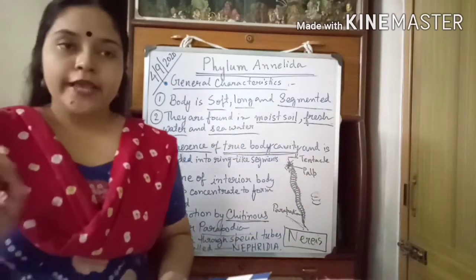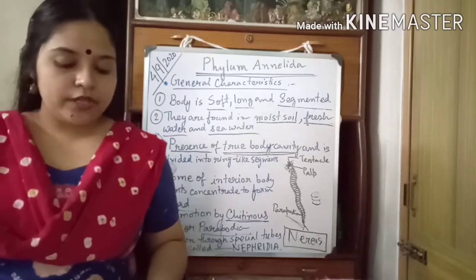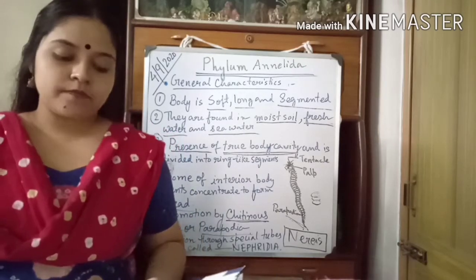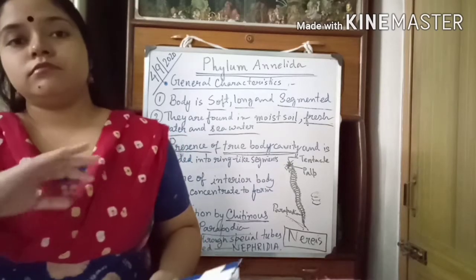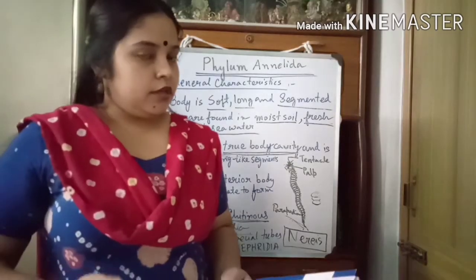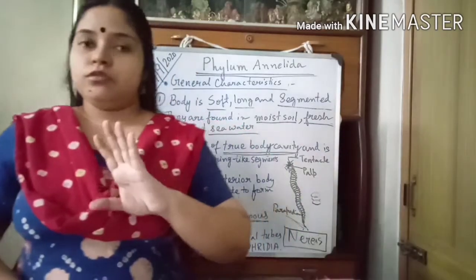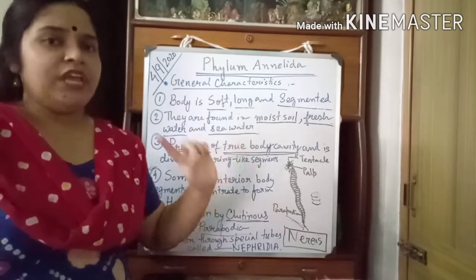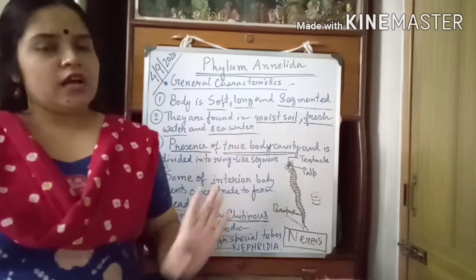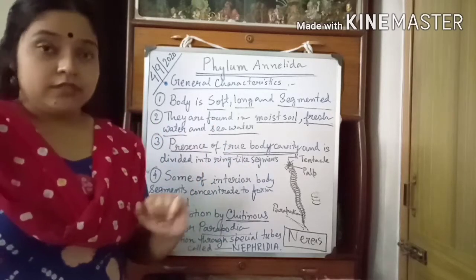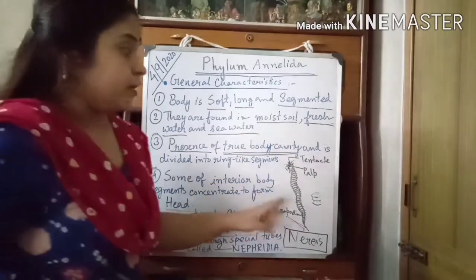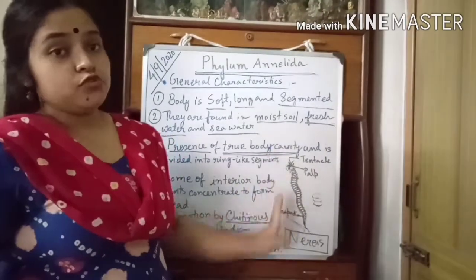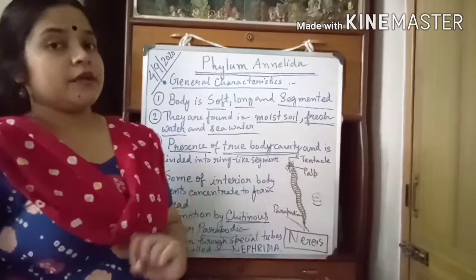On the basis of segmentation, what will be the difference between these three types of worms? Flatworms and roundworms, we know that they are unsegmented. They do not have any type of ring-like segments, right? They are unsegmented, but the segmented worms or the annelids have their body divided into several ring-like segments.